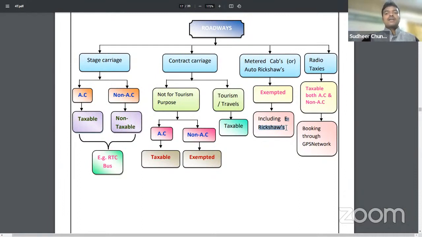At the Amritsar Golden Temple, they take people inside near the temple using e-rickshaws. It will be like a motorbike, but with a chassis at the back. Those are called e-rickshaws. So metered cabs and auto rickshaws will be exempted from GST.